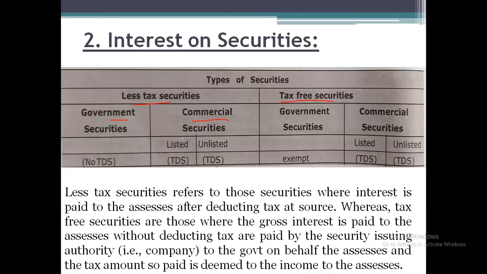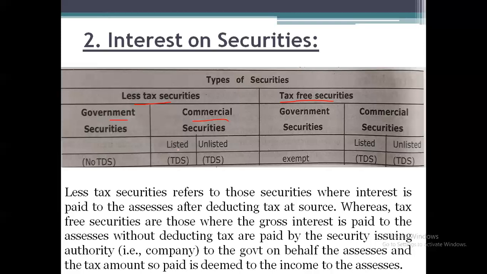And if it is commercial securities, issued by any private institutions, whether listed or unlisted, then listed means any shares which have been listed in a recognized stock exchange; those securities or shares are called listed securities.